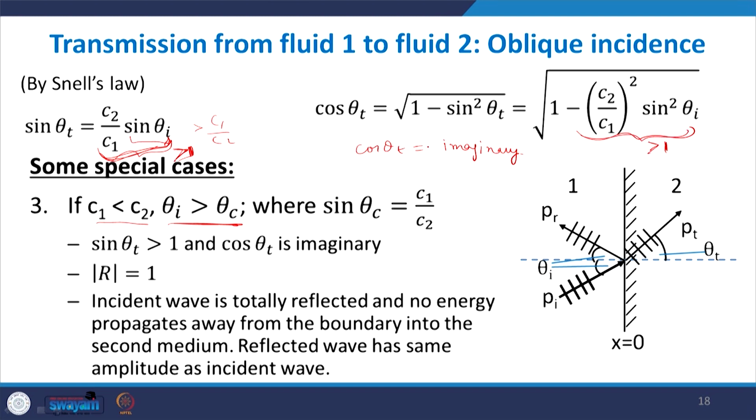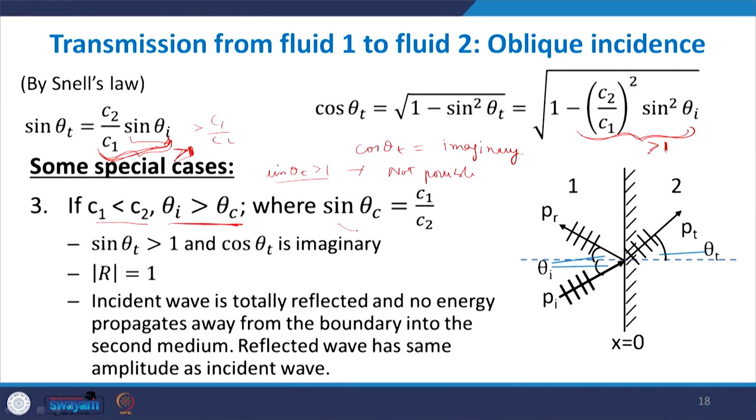So cos theta t comes out to be imaginary and sin theta t comes out to be greater than 1, which is not possible because the value of sine can only be between minus 1 and 1. So no transmission takes place.